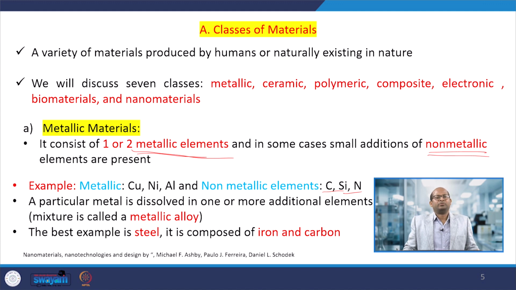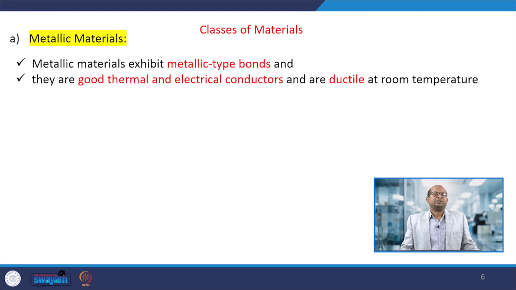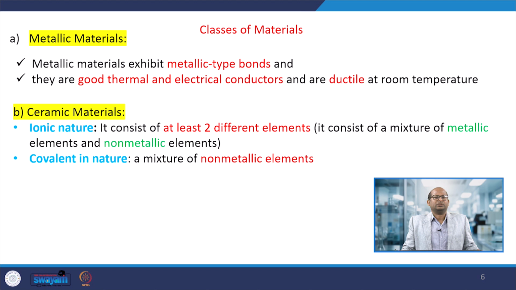One example is steel. It is made of iron and carbon. Iron is the metal component and carbon is the non-metallic element used to prepare steel. In this type of metallic materials, metallic bonds are present, and as a result the materials are good thermal as well as electrical conductors, and they are also ductile at room temperature.